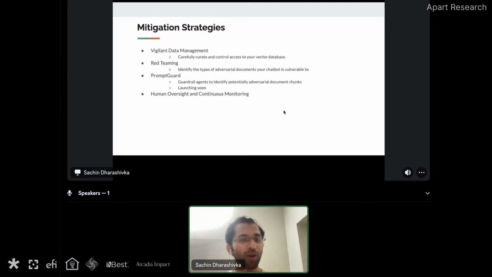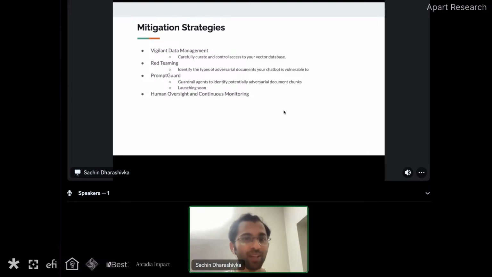Mitigation strategies around these. I'm keeping this section short so we can get into questions and answers, and I would love to get questions if anyone has some. The mitigation strategies specifically here can be, first of all, be vigilant with your data management. Carefully curate and control who has the right access to your vector database and your underlying S3 buckets, Google Drive, Notion. Please be vigilant about who can write to what data sources, and which data sources you are connecting with your chatbots and your AI agents.